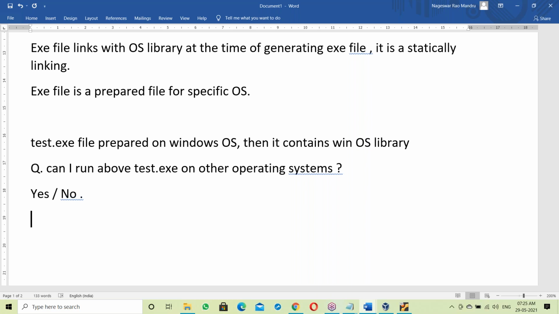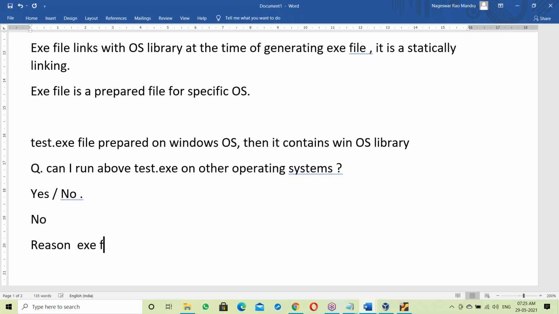Of course, I will explain everything. This time, asking your idea. Answer is no. Reason.